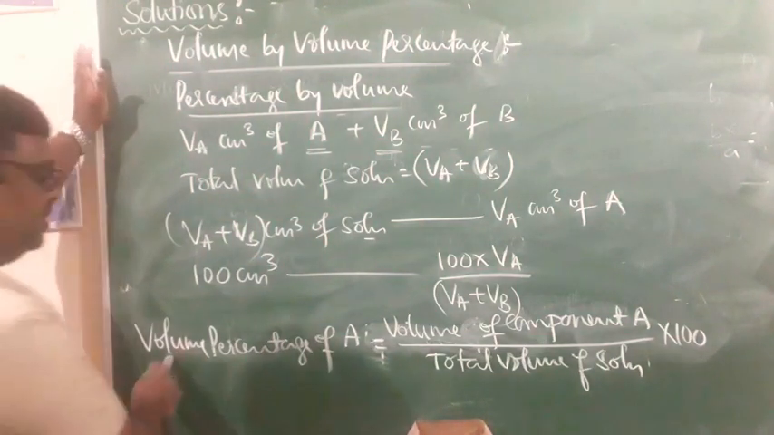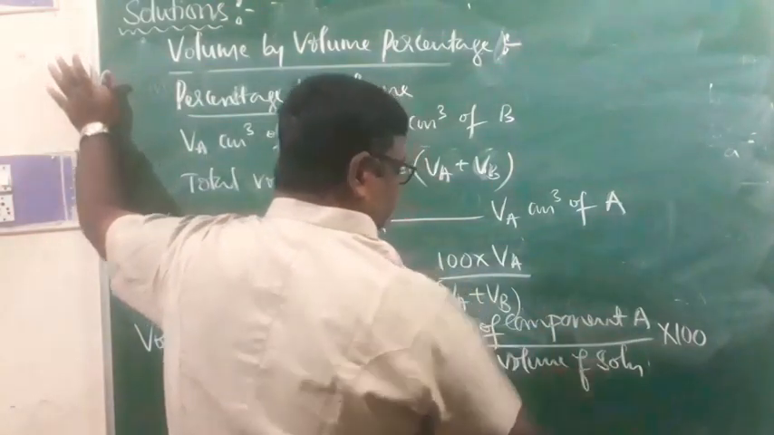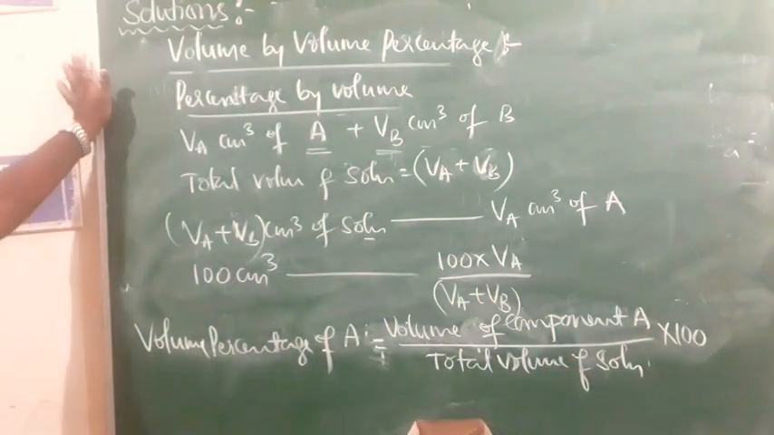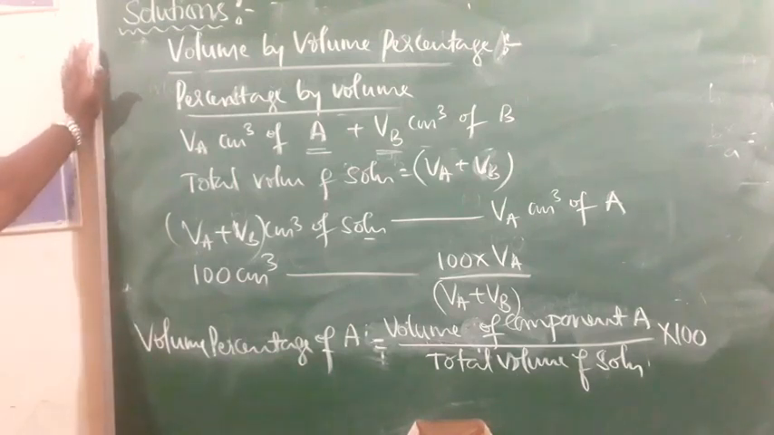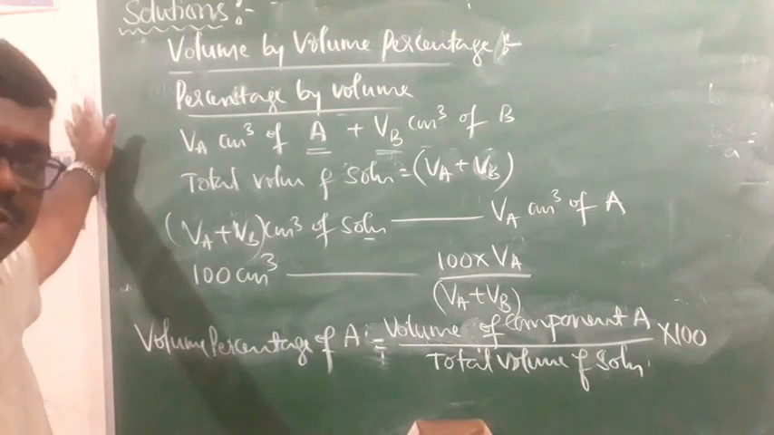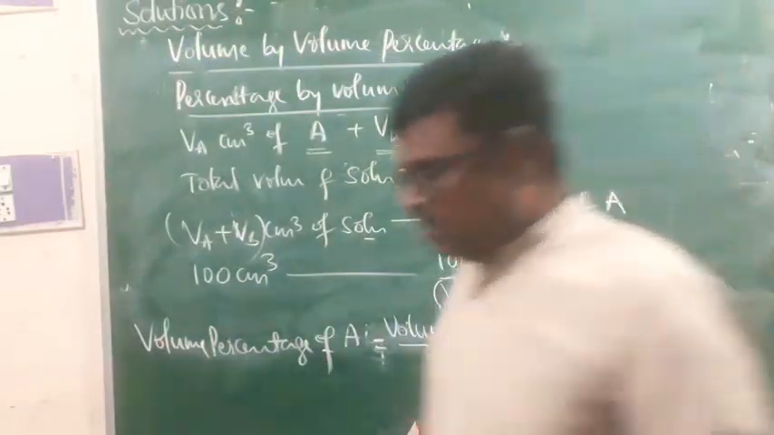Volume percentage of B ಆದ್ರೆ ಏನಾಗುತ್ತೆ? Volume of the component B divided by total volume of solution into 100. ಹೇಗೆ mass of a component divided by total mass ಅಂತಿದ್ವಲ್ಲ ಹಾಗೆ volume of a component divided by total volume of the solution into 100, that is volume by volume percentage.